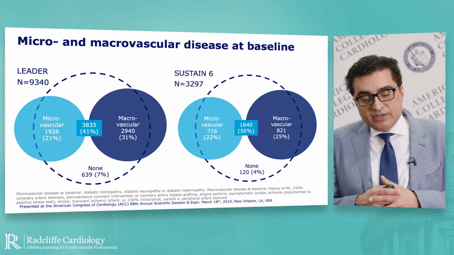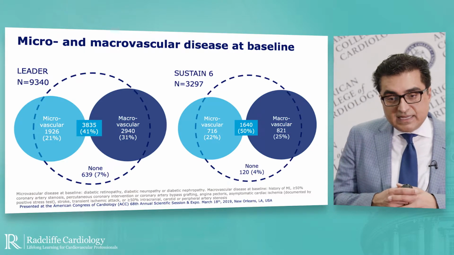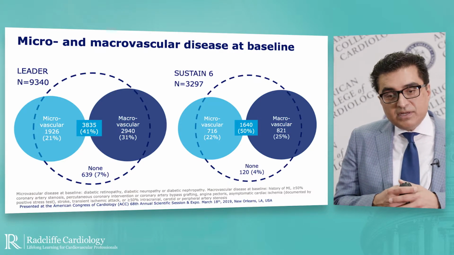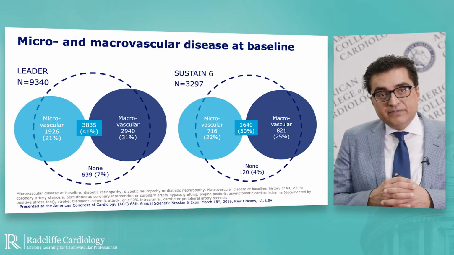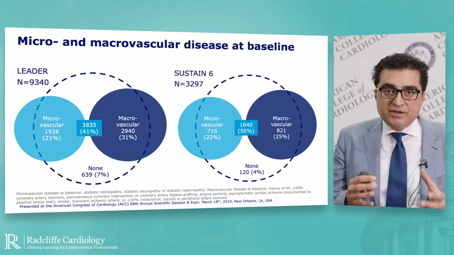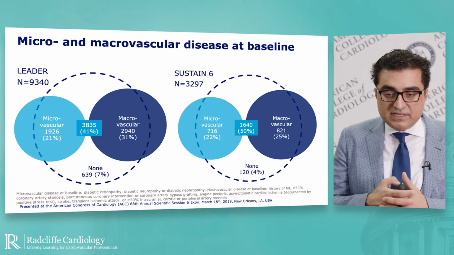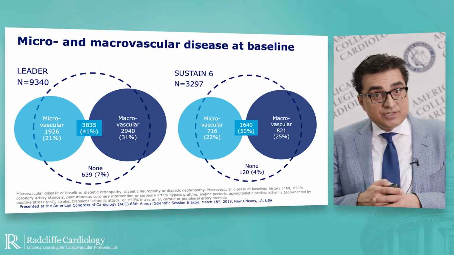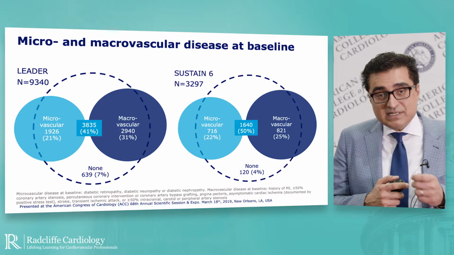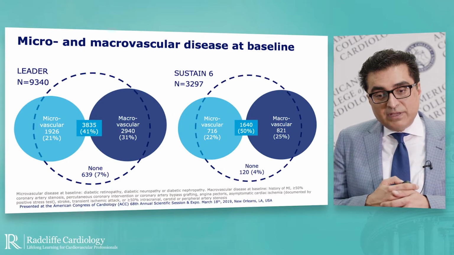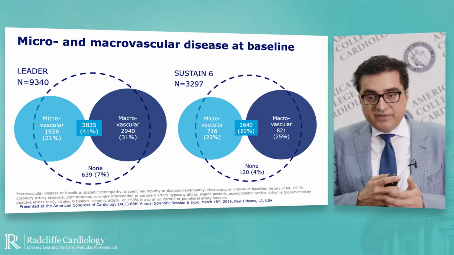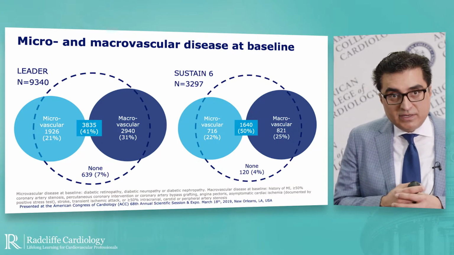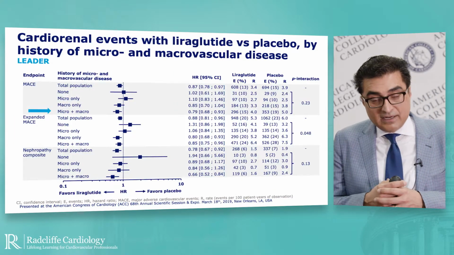In the LEADER trial and in SUSTAIN-6, we noted that approximately 40% and 50% respectively of individuals had both micro and macrovascular disease. We wanted to understand what the risk level of these patients is and whether they derived a similar, greater or lesser benefit with these GLP-1 receptor agonists or analogs.